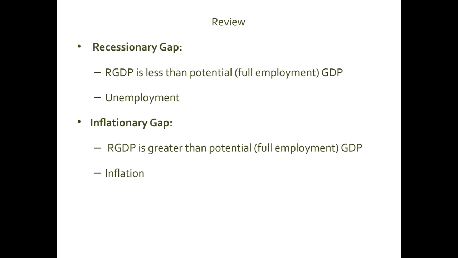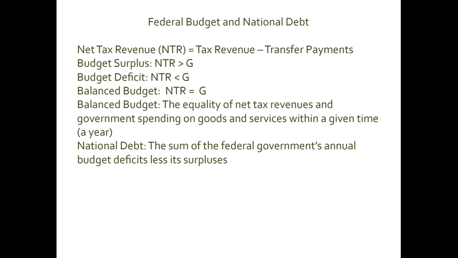If you somehow reduce them, it is possible to produce more than full employment real GDP, but that will exert pressure on prices. So an inflationary gap is associated with inflation, and during this phase of the business cycle, the economy is experiencing a high inflation rate.